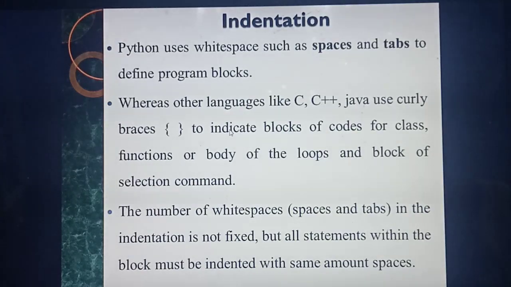That's the thing. In C and C++, blocks are represented using curly braces, but in Python it's not like that. Instead of giving that inside curly braces, you are going to leave some space. That means some fixed space will be there for each and everything. Understood what you mean by indentation? So comments you have studied, then you have studied what indentation means.